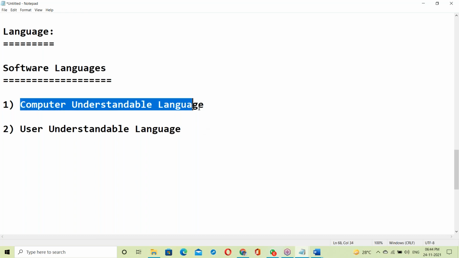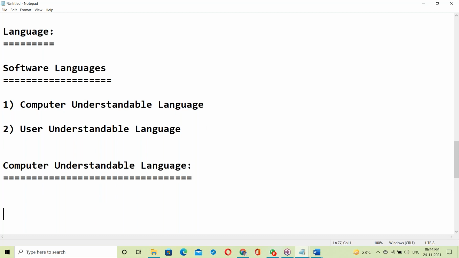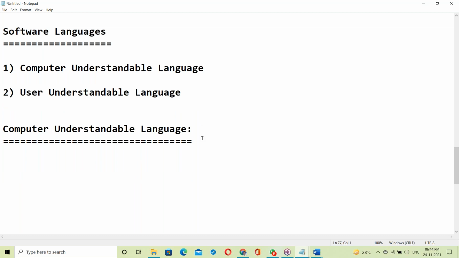What is computer understandable language? For that, we need the generation of computers, the present generation. How many generations of computers are there? Can anyone answer this question? Of course, I will explain.